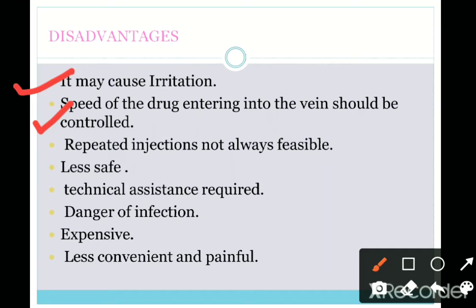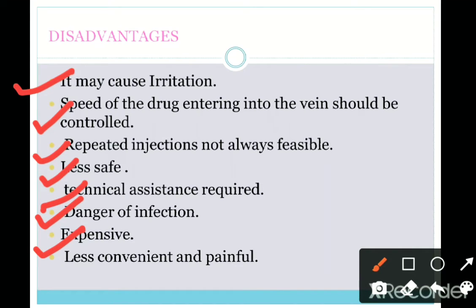And repeated injections are not feasible. That is, if we take repeated injections or administration, there may be chances of infection to the body. And then it is less safe, and technical assistance is required. That is very important. As compared to the oral route, it is difficult to take by oneself. In the oral route, the patient can take it himself, but here another person is required for the administration of the drug. And danger of infection, and it is expensive.